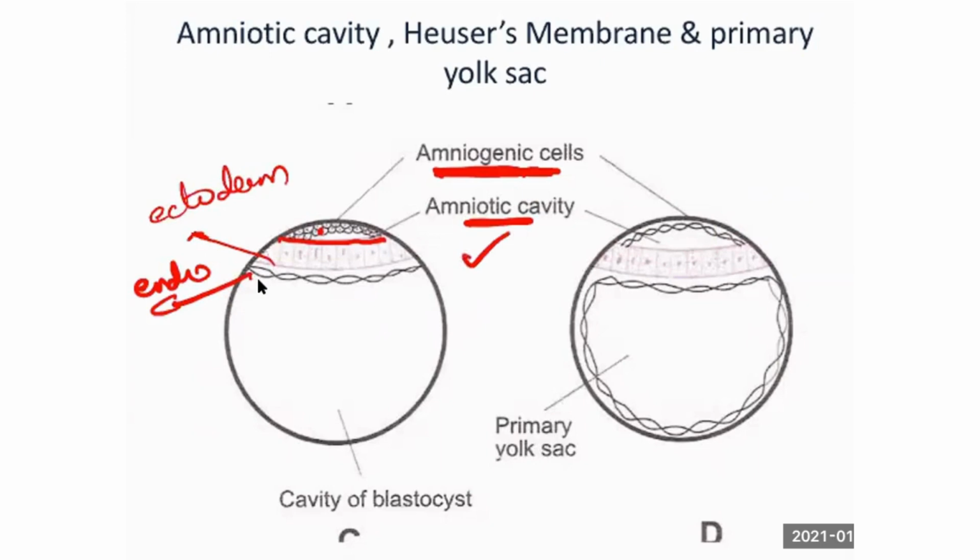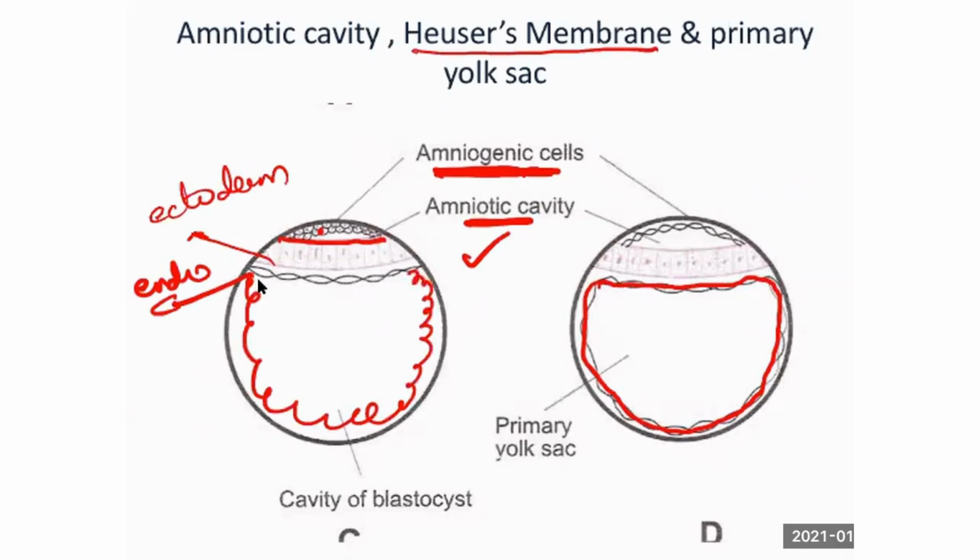Now you see on this picture what occurs to the endoderm. Infolding of the endoderm towards the inner surface of the cell. Am I right? Here it is a single layer, but on this picture, the endoderm infolds on itself like this, right? That forms a membrane called Kussner's membrane, and this sac is called the primary yolk sac. What is this cavity called? Amniotic cavity.